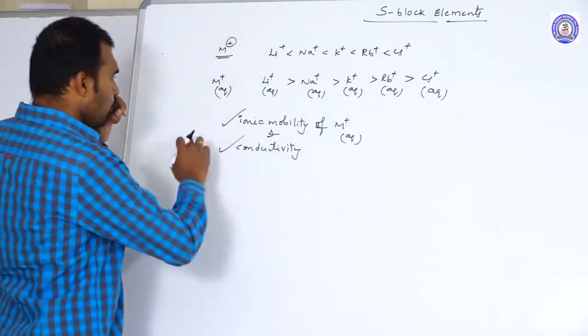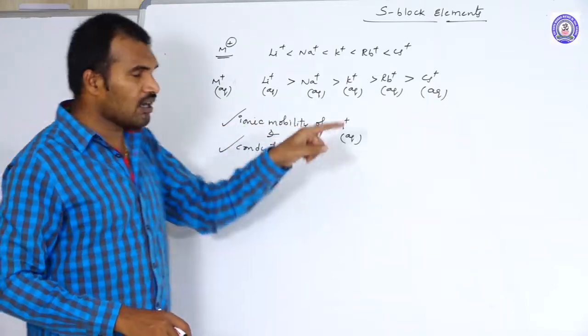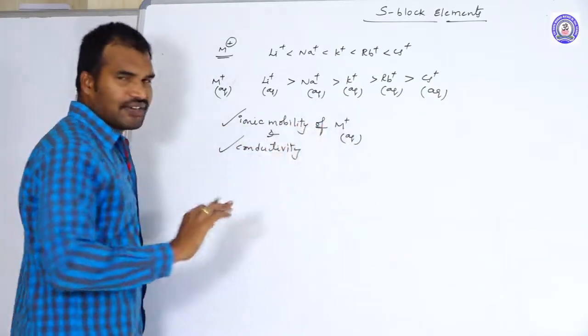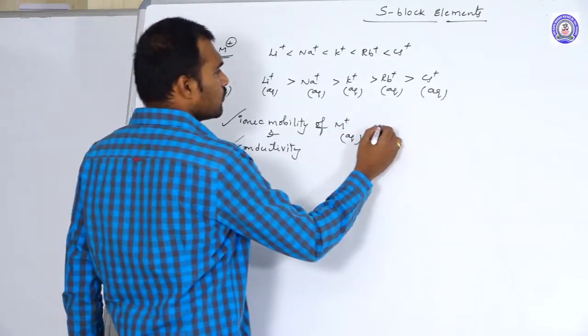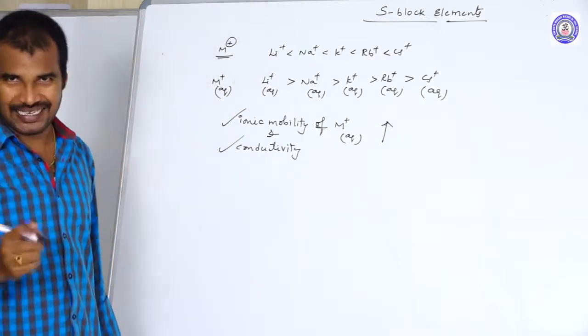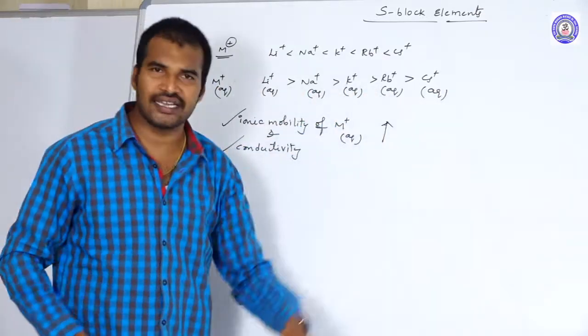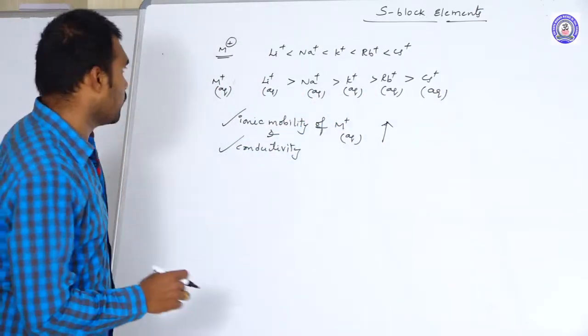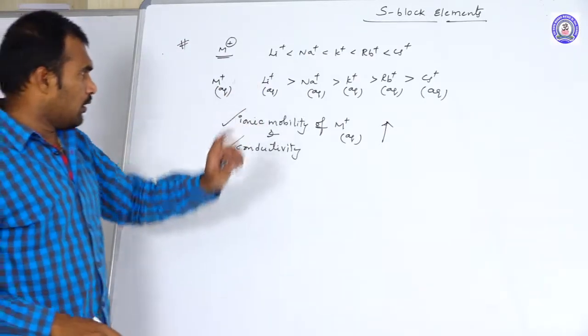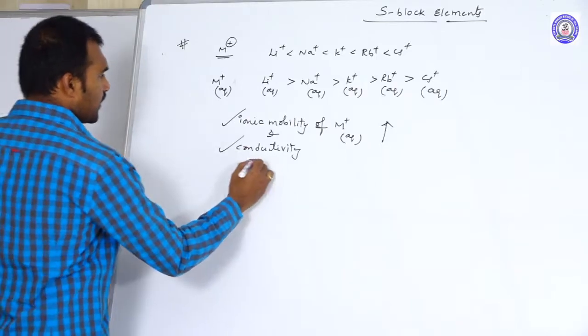That is why the ionic mobility as well as the ionic conductivity both increase down the group, because of the decrease in their hydrated sizes. This question may be asked in the examinations, so this is very important.